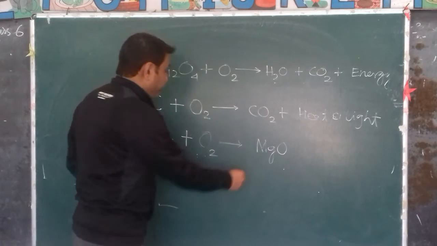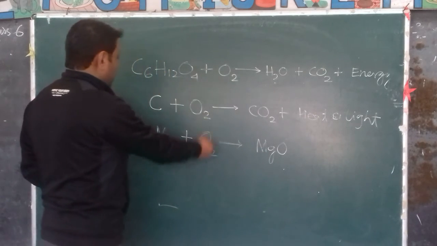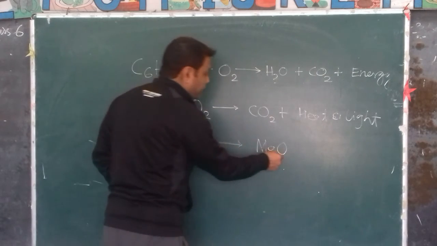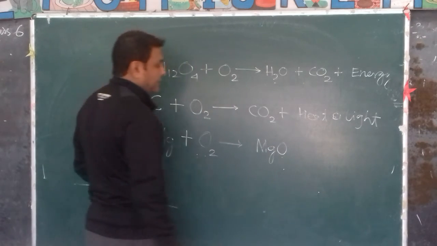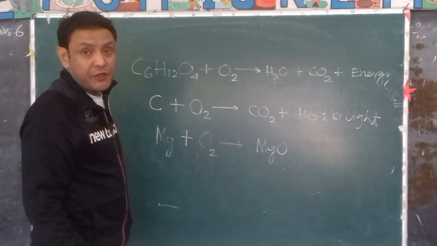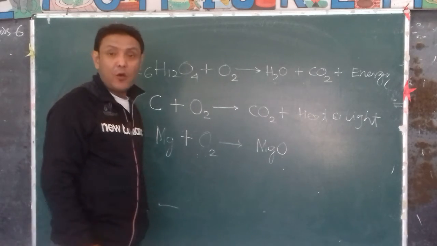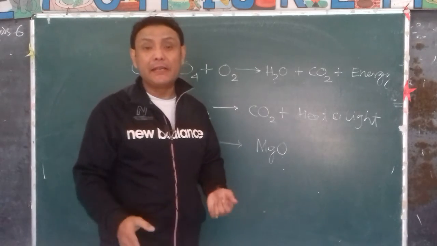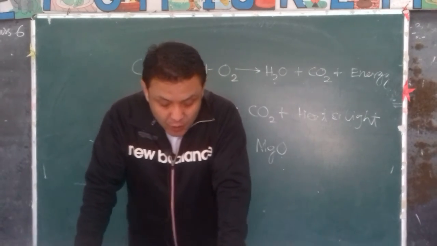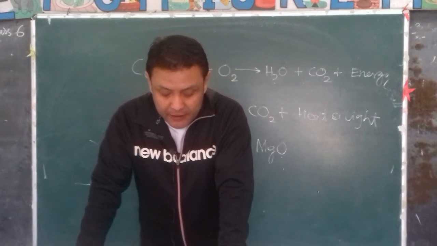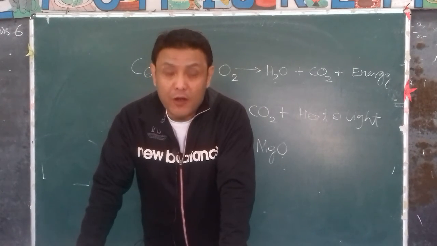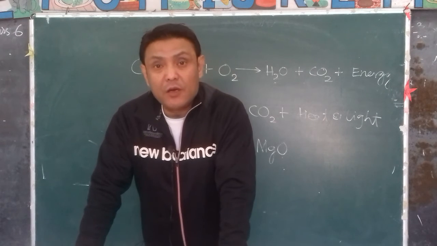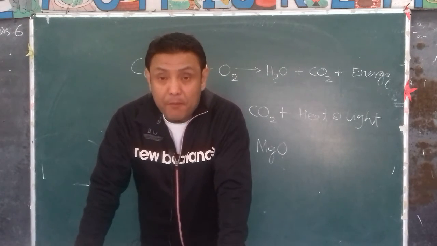Okay? So, of course, these are not balanced equations. So magnesium plus oxygen produces magnesium oxide. So this is a combustion of magnesium. Magnesium burns with a dazzling white light to produce magnesium oxide, heat as well as light. So when wood is burnt in air, it forms carbon dioxide, water vapor, smoke as well as ashes. This is also another type of combustion.